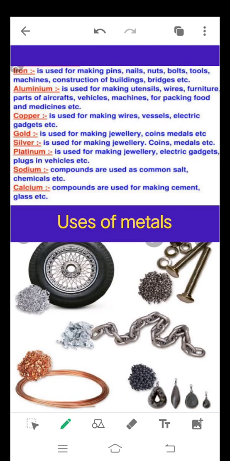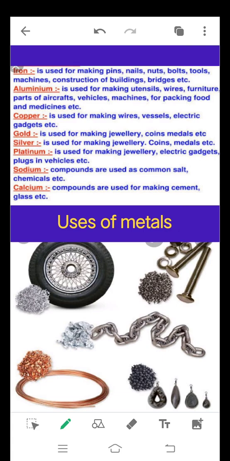Next topic is some uses of metals. There are many metals which we are using in our day-to-day life. For example, number one, iron is used for making pins, nails, nuts, bolts, tools, machines, construction of buildings, bridges, etc. Aluminum is used for making utensils, wires, furniture, parts of aircraft, vehicles, machines, and for packing food and medicines.